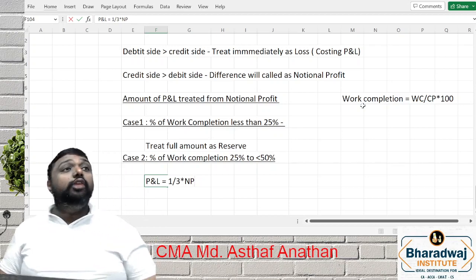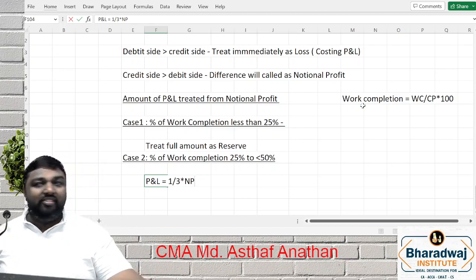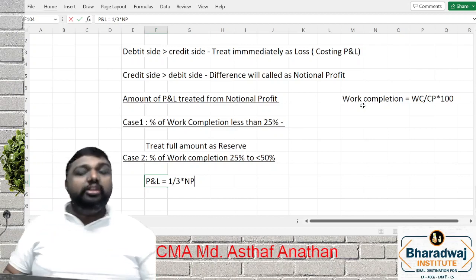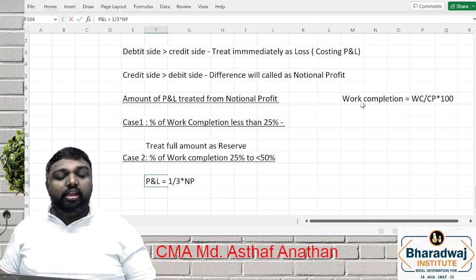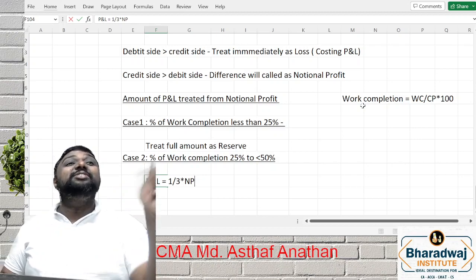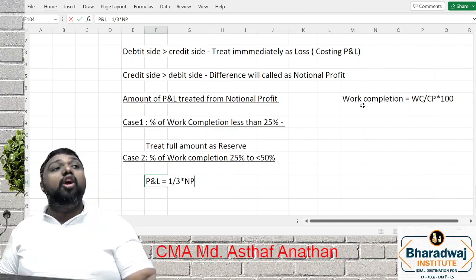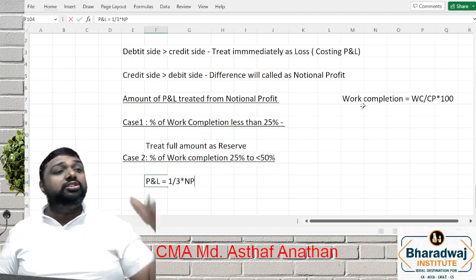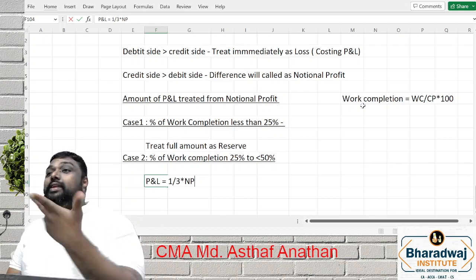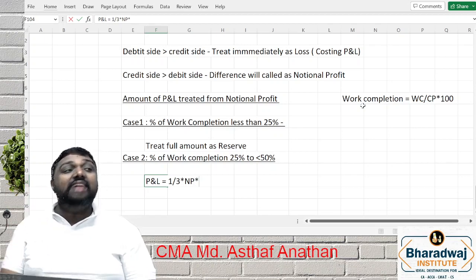Now, there is one condition also. In accounting, you will learn one standard called revenue recognition. Revenue recognition tells that you have to realize the revenue first. Here, you have to check whether cash is received or not. If you have not received the cash, then treating it as profit is not good, because in future it may become a bad debt also.